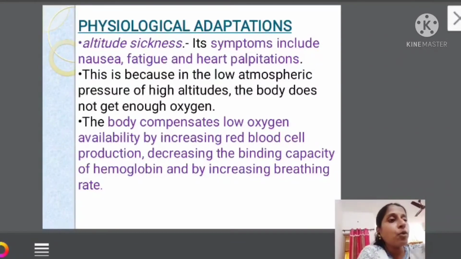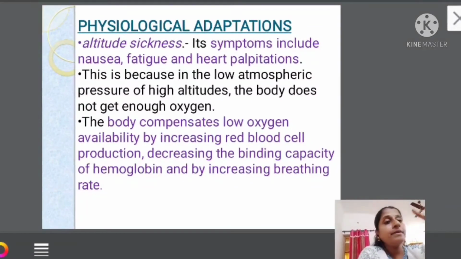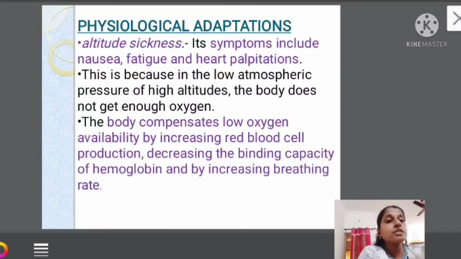So my body adapts. How does it adapt? The low oxygen content has to be adapted to. How? Number one, by increasing the red blood cells. The red blood cells divide very fast, and you can find the red blood cell count increases. That is number one.